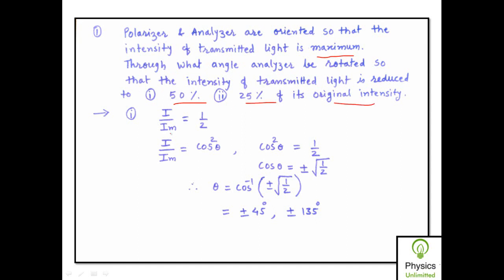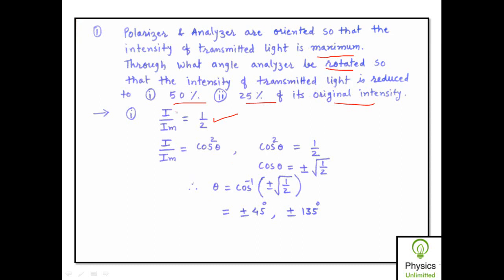Original intensity means I_M, and you have to calculate the angle for which the transmitted intensity is reduced to 50% or 25% of the original intensity. If it is reduced to 50%, the ratio I upon I_M is given as half for the first case, and for the second case this ratio I upon I_M is given as 1/4. So we will solve the first case and calculate the angle theta by which the analyzer should be rotated.